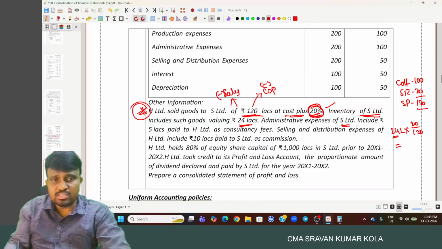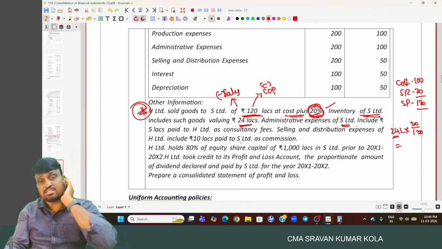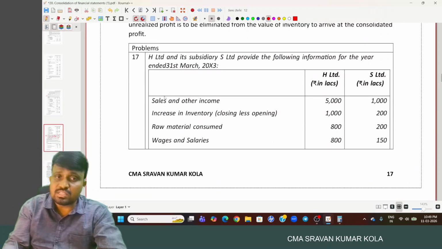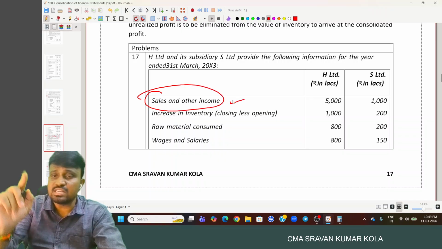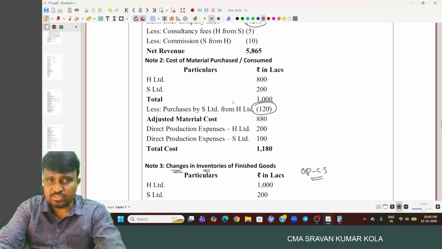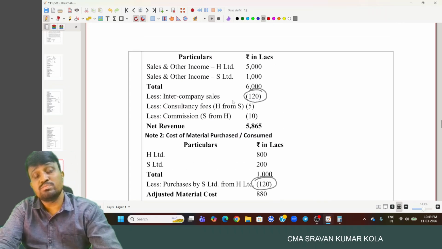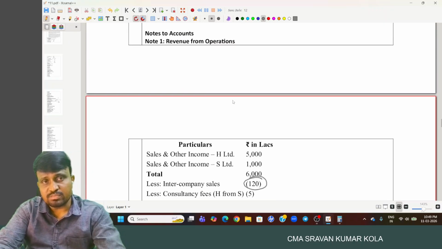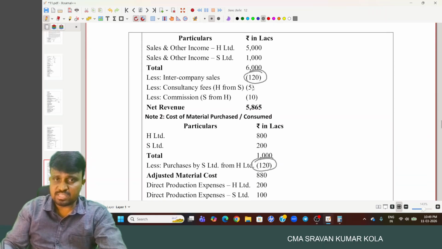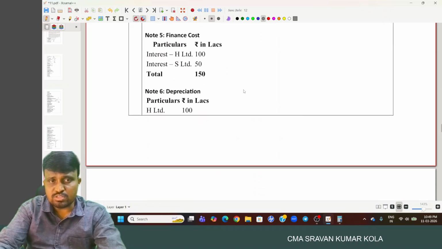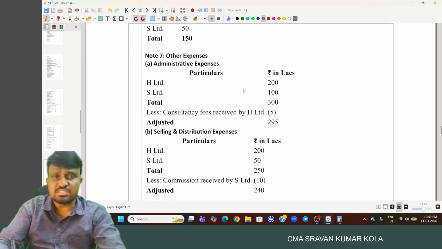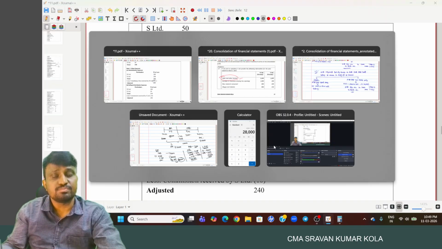Administrative expenses of S Limited include 5 lakh paid to H Limited as consultancy fee. But here consultancy fee we have to show under other income. But other income and sales are both given in a single head. So if it became an expense to one person, it is income to another person. So we have to reduce it from revenue from operations, sales and other income, the consultancy fee, and in administrative expenses also we have to reduce. Administrative expenses, selling and distribution, we consider in other expenses, consultancy fee.